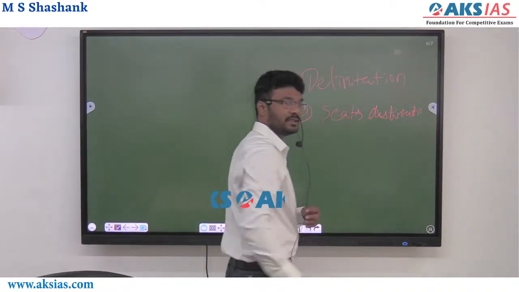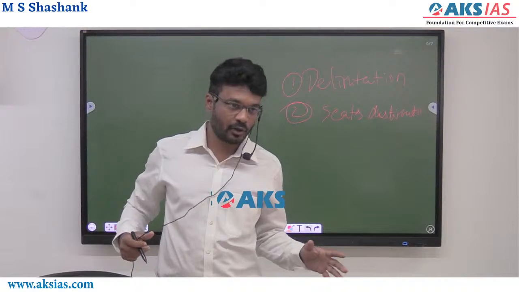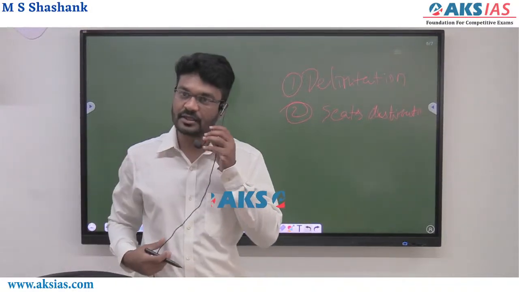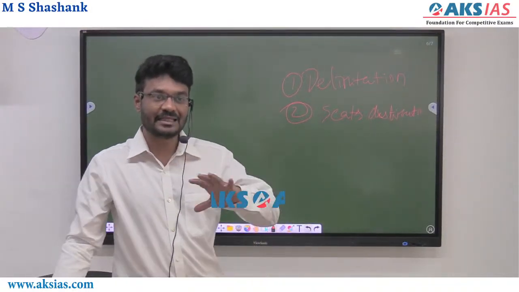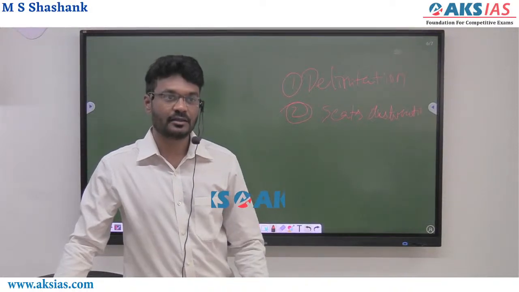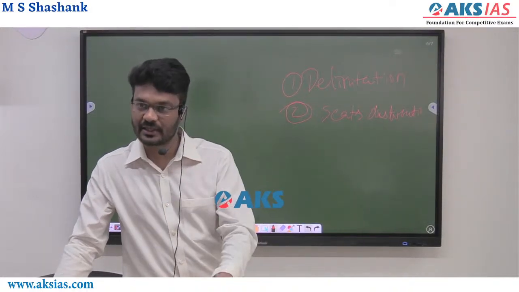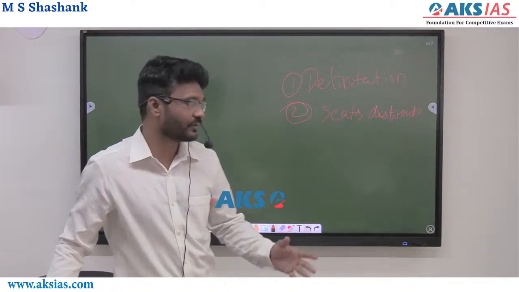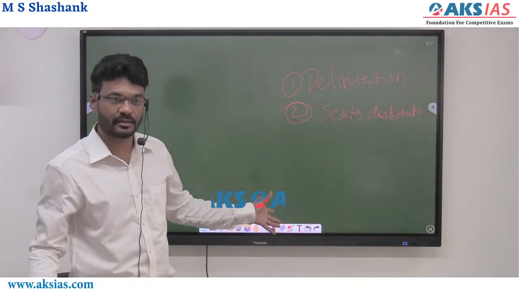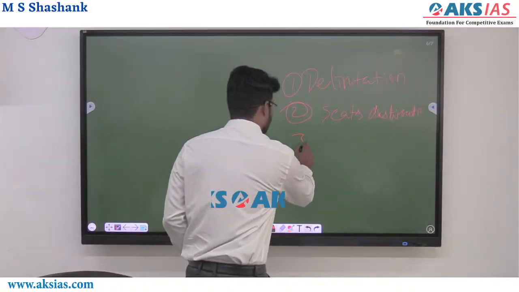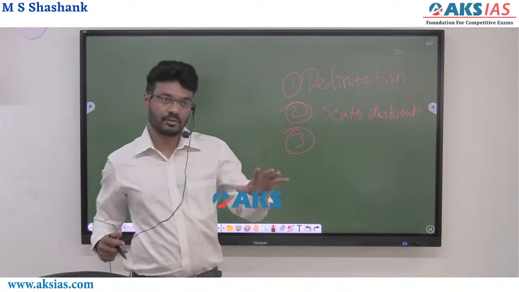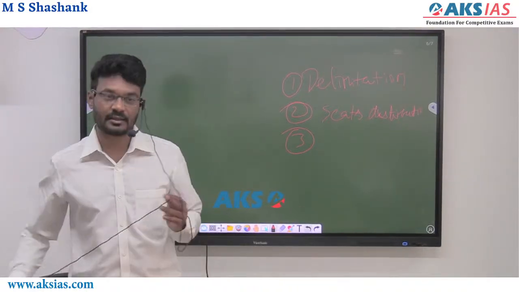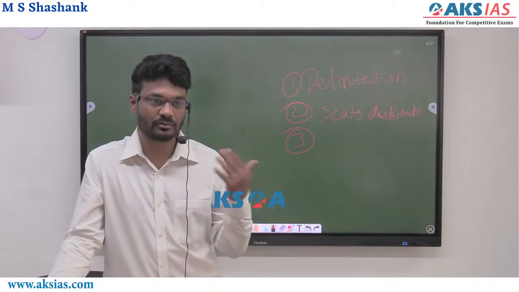Seats distribution. Based on the number of constituencies in your state, seats will be distributed. For example, assembly seats 175, parliament seats 25. So this exercise has to be done. Now the delimitation is done and the seats were divided. What is the next step?